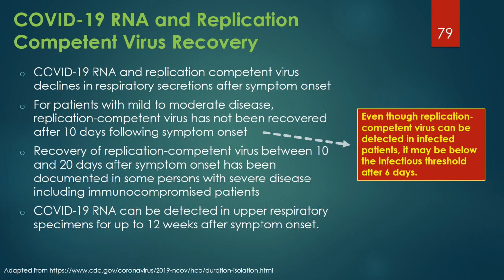A large contact tracing study demonstrated that high-risk household and hospital contacts did not develop infection if their exposure to a case patient started 6 days or more after the case patient's illness onset. So even though replication-competent virus can be detected in infected patients, it may be below the infectious threshold after 6 days. This may not apply to highly transmissible COVID variants.